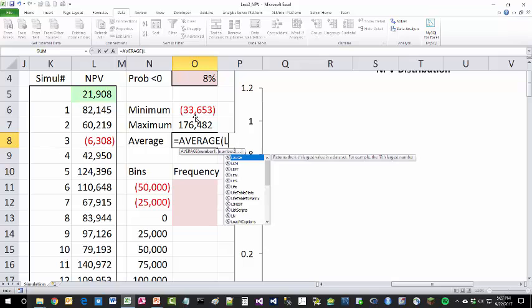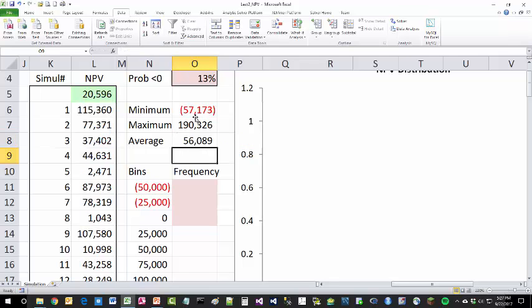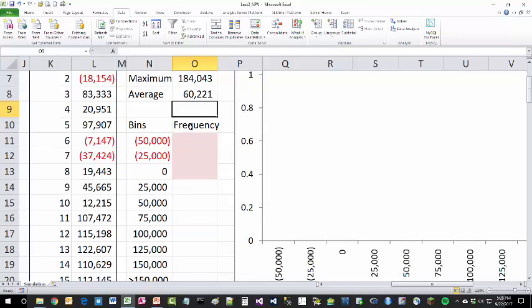So the average between L6 through L105 should be somewhere, if I remember correctly, in the 50 million range, 50 to 60, sometimes 40.